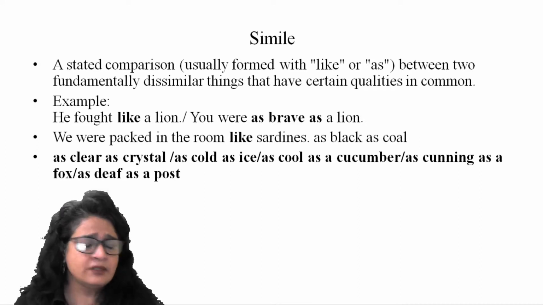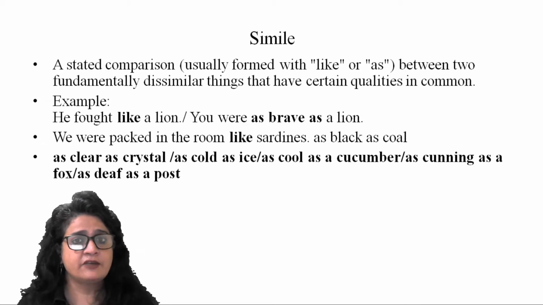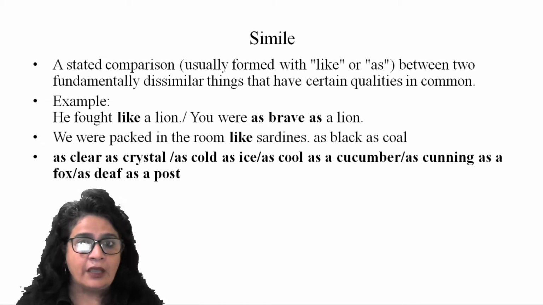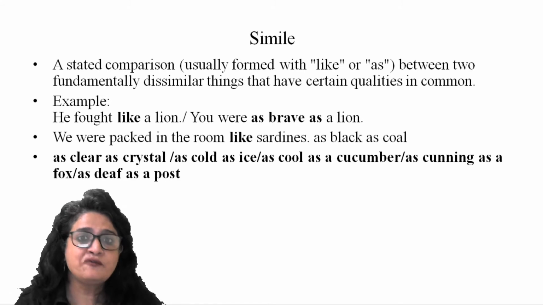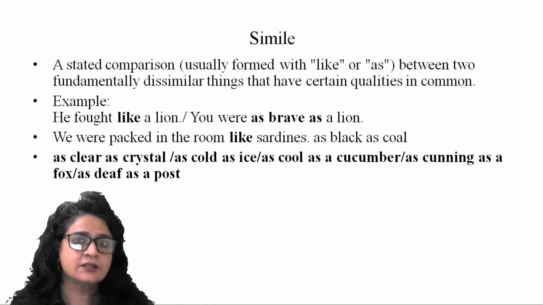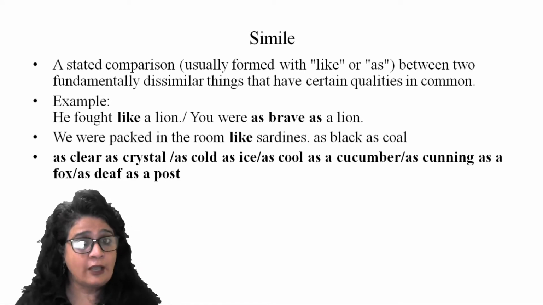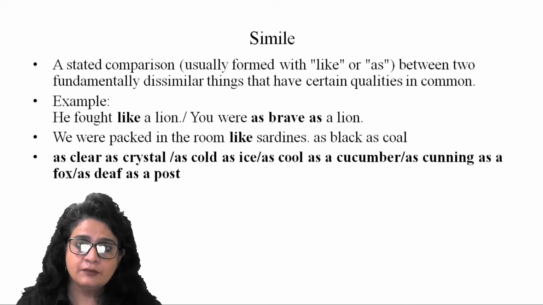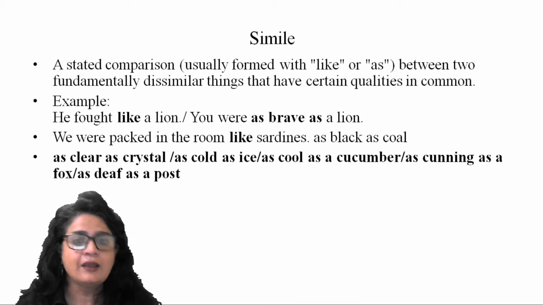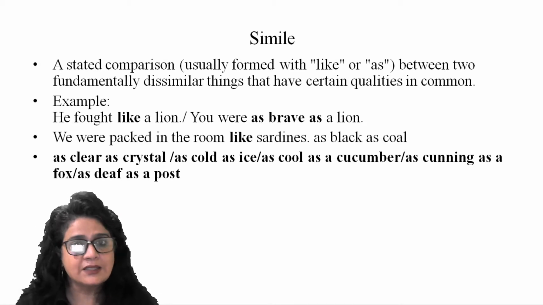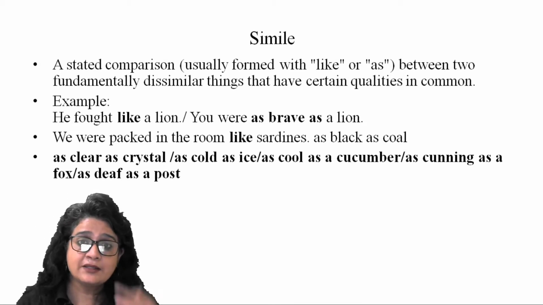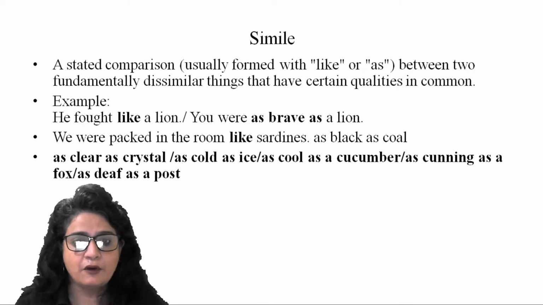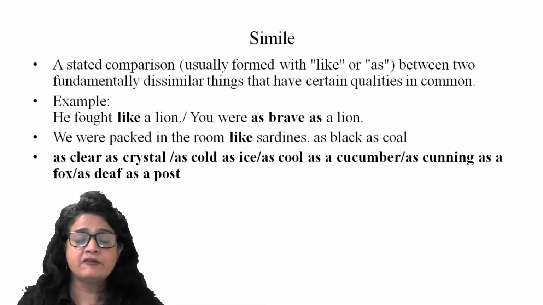There is a world of difference between the characteristics of a man and a lion. But here, when it comes to fighting a war, his characteristics are being compared with that of a lion, right? So this comparison is done by using 'like', and that is why this sentence is categorized as simile.